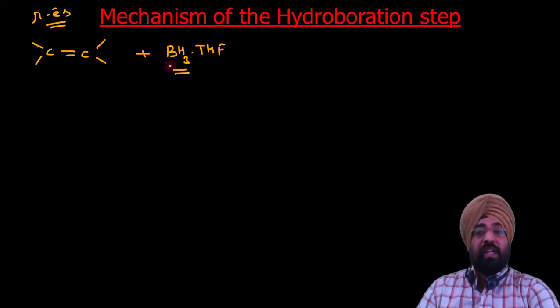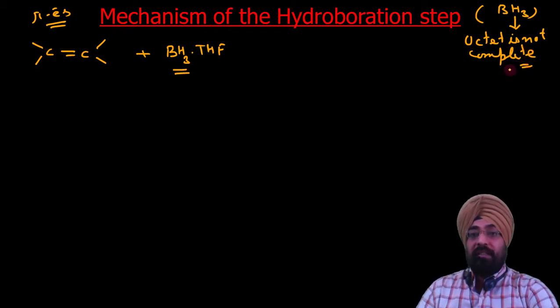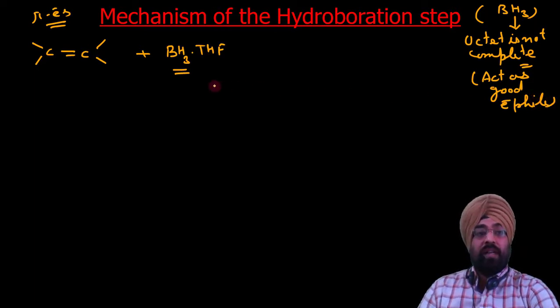BH3 is an electron deficient compound, its octet is not complete. So in order to complete its octet, it can accept electrons, that means this BH3 can act as a good electrophile.